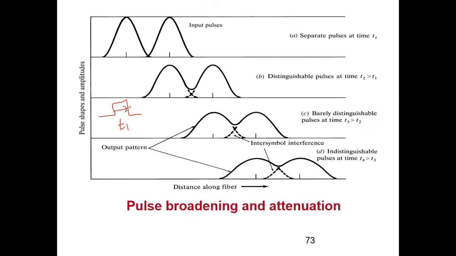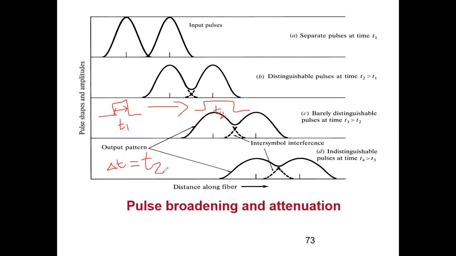ये है. Okay, so it is traveling across the fiber and it is broadened. So the signal has broadened over traveling through the fiber. So suppose this time duration is t2. So if I want to find out pulse distortion or pulse broadening, I have to find out the time difference delta t, which is nothing but my t2 minus t1.